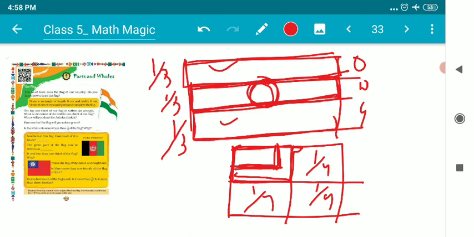I hope you all understood the basic concepts of fractions and the whole. As a recapitulation, whole means a complete one, and fraction means the broken pieces of it. If it is in equal shares or equal parts, then it will be done accordingly. Suppose 3 equal parts, so each part is 1 by 3, 1 by 3, 1 by 3. I hope it's clear to everybody.